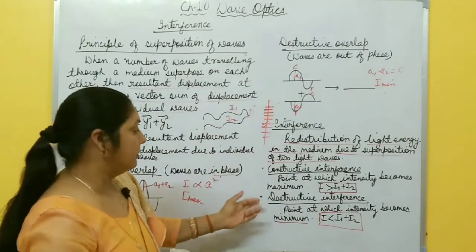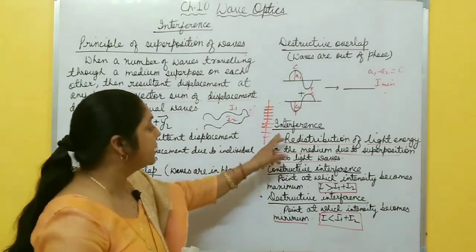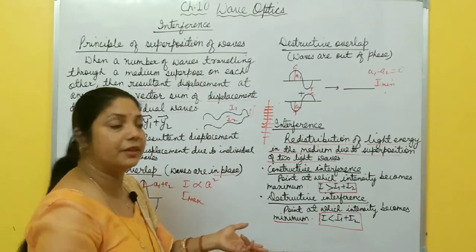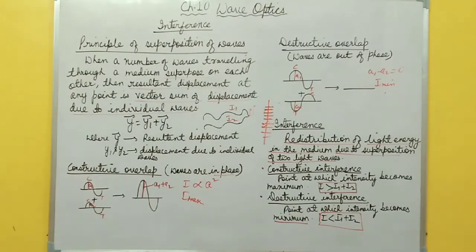So when intensity is maximum, when intensity is minimum, what is the condition for interference of two light waves? I will discuss after this one. So please take a screenshot of this one first.